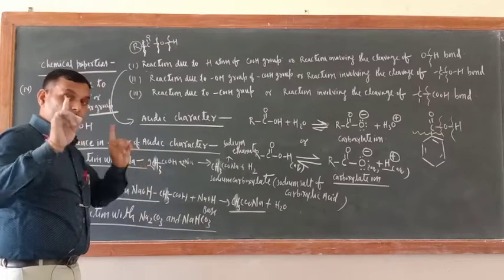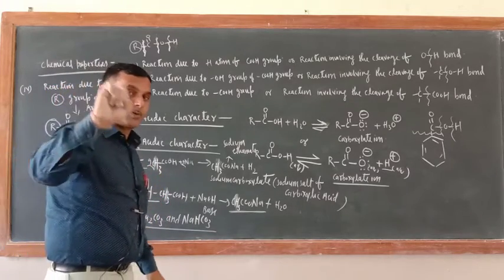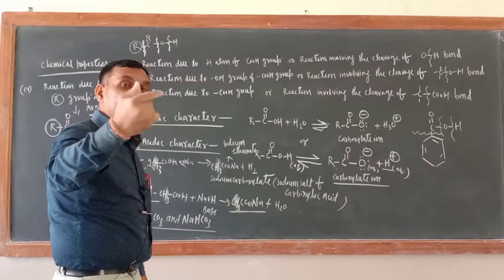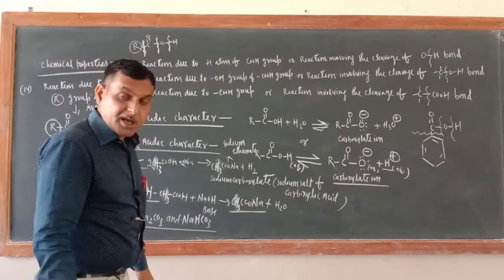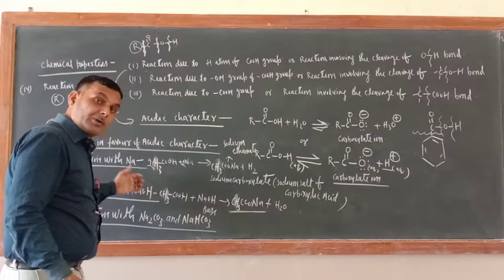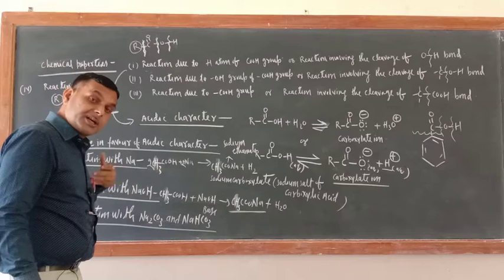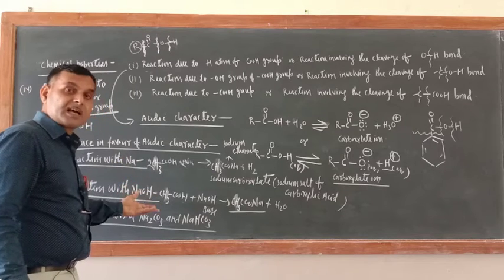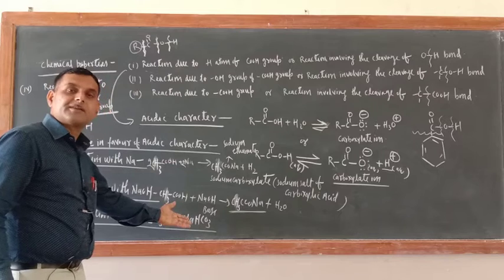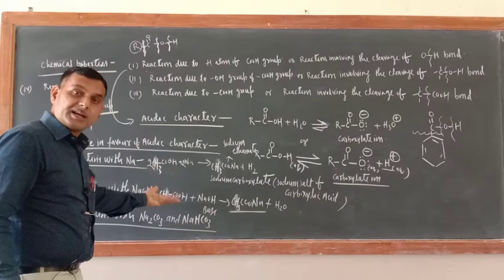Okay, so try to understand. Since phenol was a weaker acid, that is why it was reacting with the strong base. Carboxylic acid is a stronger acid, so it not only reacts with the strong bases, it reacts with the weaker bases also. Na2CO3 and NaHCO3 are weaker bases, and it is reacting with them.